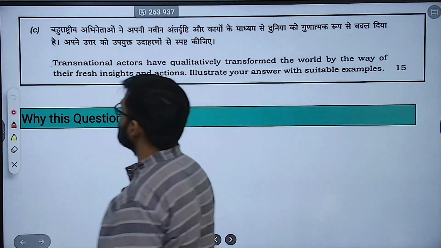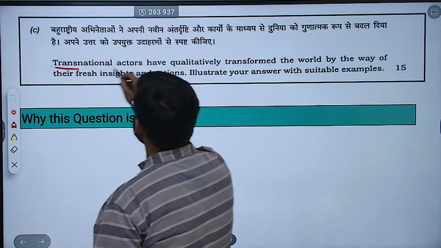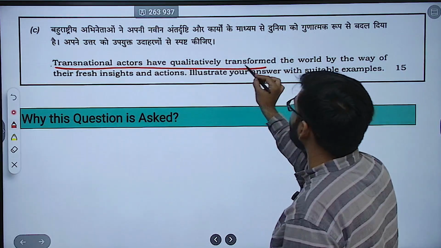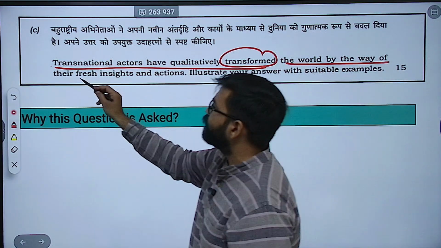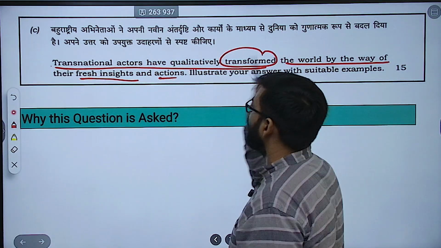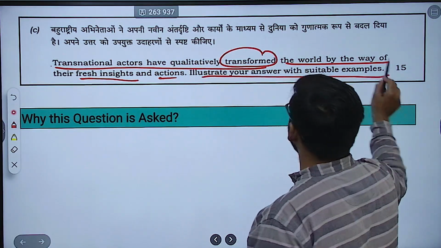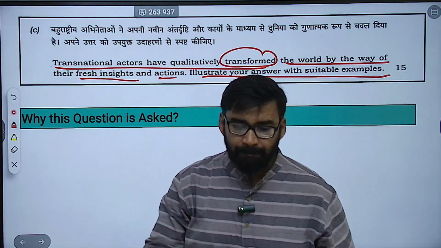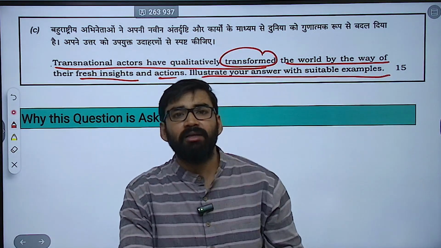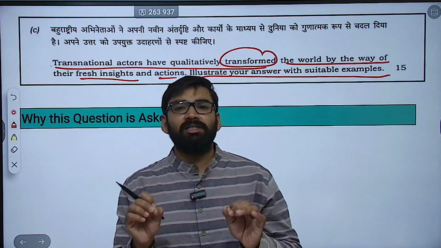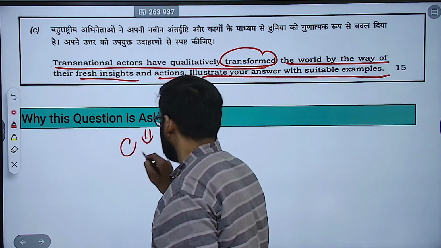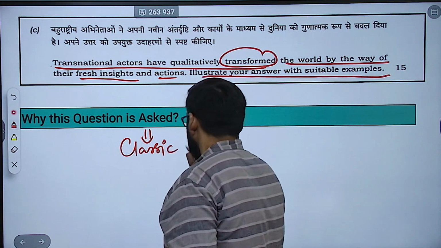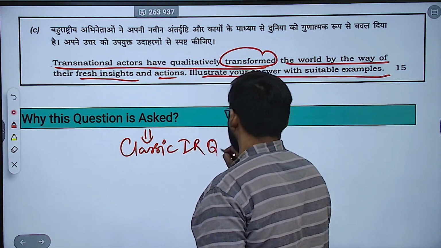Now second question, last part. Transnational actors have qualitatively transformed the world by way of their fresh insights and actions. Illustrate your answer with suitable examples. Now, how do you write this question? First of all, let me tell you, this is a classic IR question.